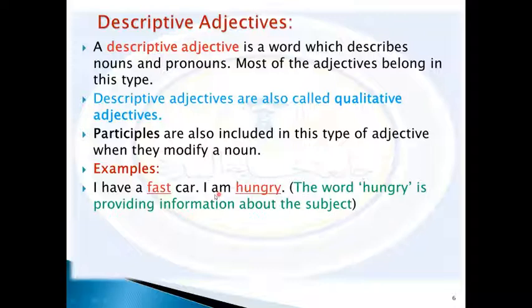Here we think of am as a linking verb, and it is used to link the subject with its complement. So the word hungry is providing information about the subject, as we saw.